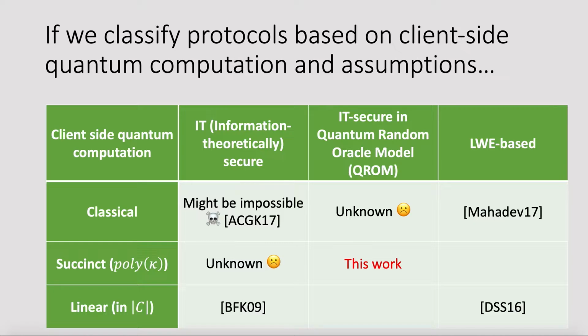So we can classify different protocols as follows. As we can see, there are different trade-offs between client-side quantum computation and assumptions in this problem. The bottom left corner is the BFK protocol, and the top right corner is the Mahadev protocol. And in the bottom left corner, this paper gives some negative evidence on the implausibility of IT-secure protocols with a classical client. And our protocols reveal the new trade-off in this problem. Here, the quantum random oracle model is used as an ideal model for symmetric primitives.